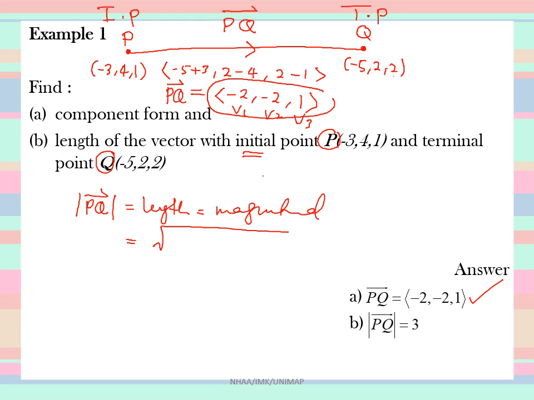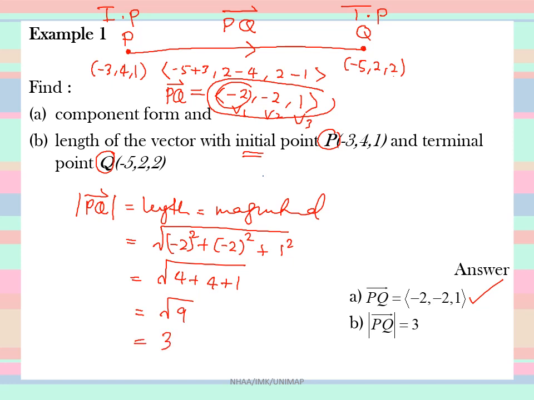This is just notation; it can be x1, x2, x3 or any other, as long as, because this is 3D, it has three components. So minus 2 squared plus minus 2 squared plus 1 squared. That is 4 plus 4 plus 1, the square root of 9, which is 3. So this is the magnitude for vector PQ.